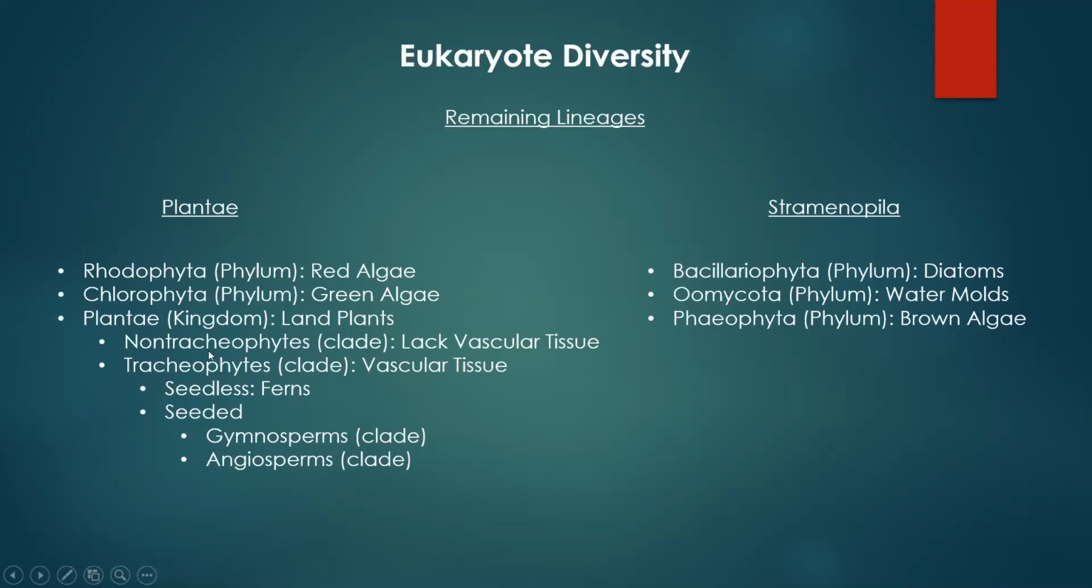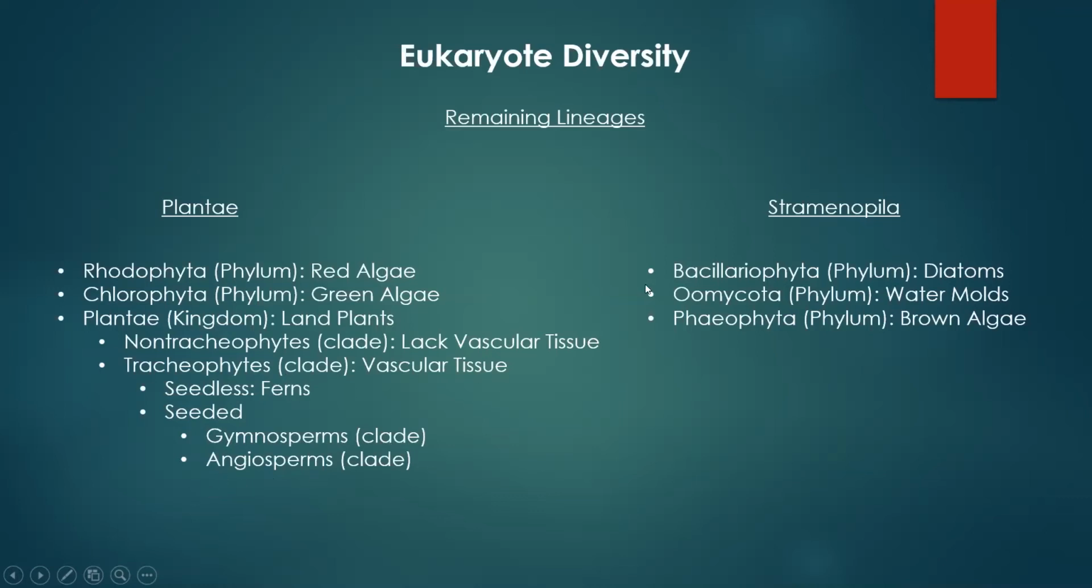All right, then we're going to look at the diversity of plants. So we're going to look at non-tracheophytes, which is a clade of plants that lack vascular tissue. Then we're going to look at tracheophytes, which is a clade of plants that do have vascular tissue. Underneath these tracheophytes, we're going to look at two different types. So we're going to look at seedless tracheophytes, which are plants that have vascular tissue but don't make seeds. And then we're going to look at two types of seeded tracheophytes, specifically gymnosperms and angiosperms. Now, under these two clades that make seeds, gymnosperms will not make a fruit, while angiosperms will make a fruit.